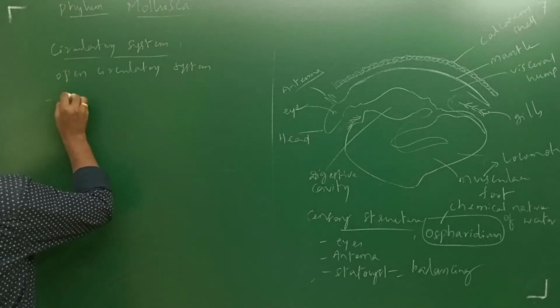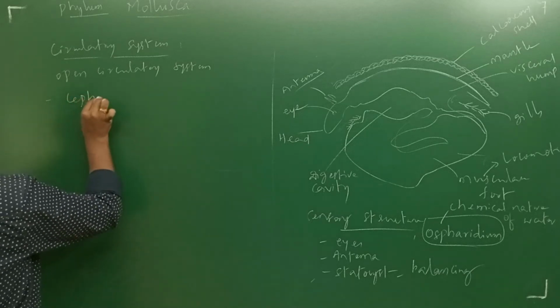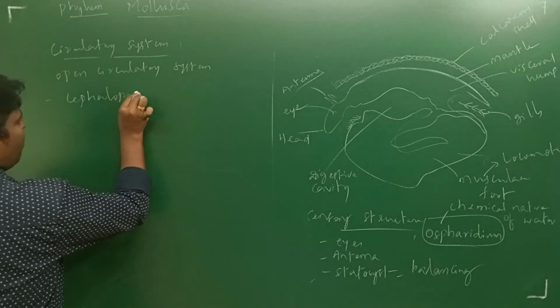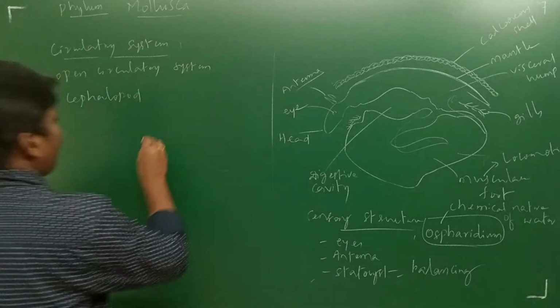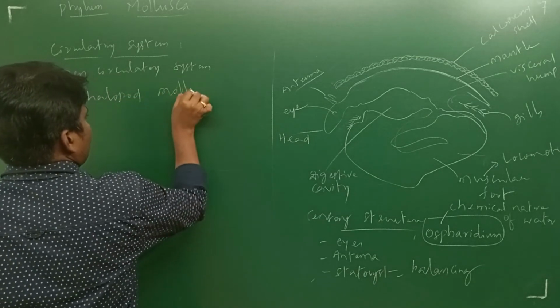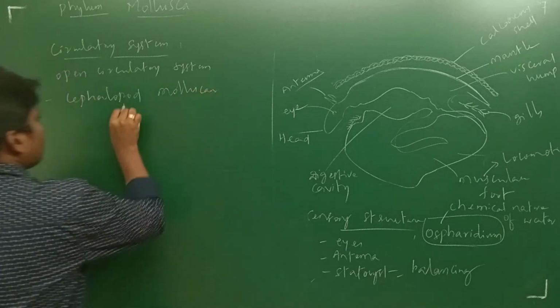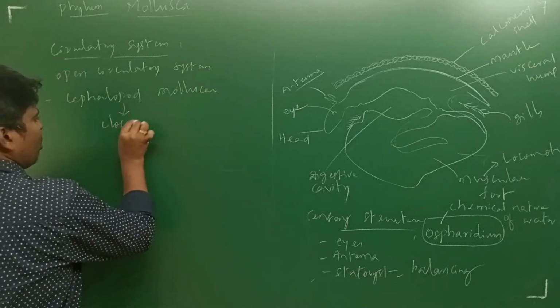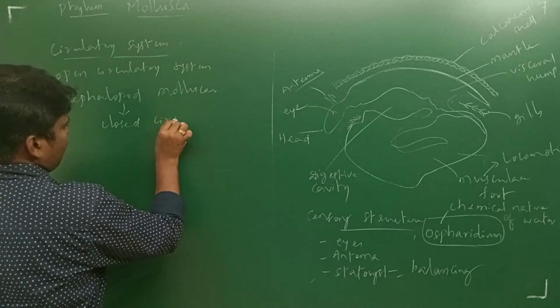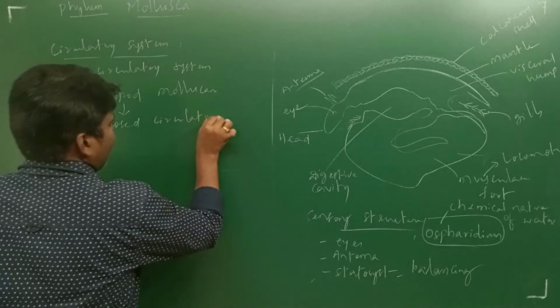But in some animals a closed circulatory system is present. Which are those? Cephalopod molluscs, the head-containing molluscs. This I told you under general characteristic features.